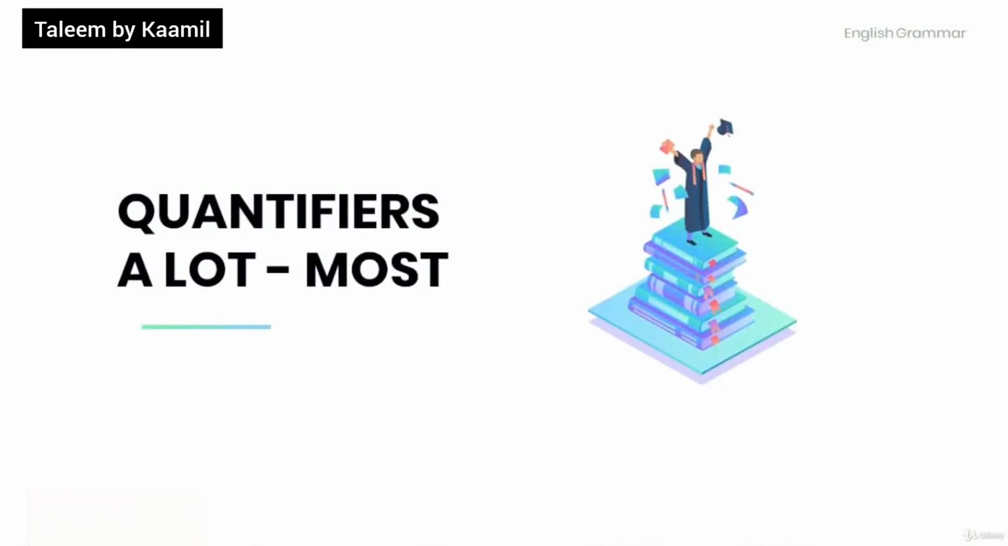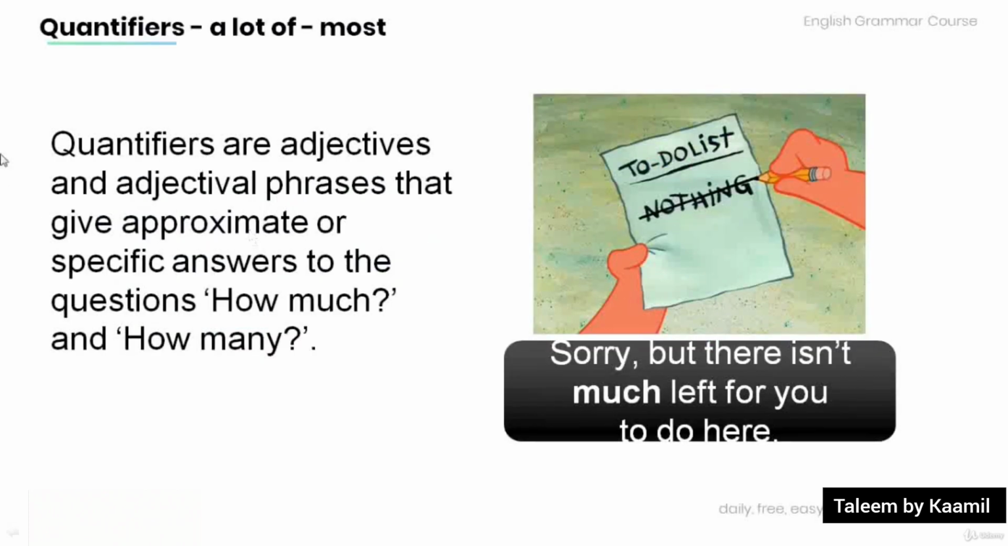Welcome to this tutorial. Today, we're going to talk about the quantifiers a lot and most. Remember that quantifiers are adjectives and adverbial phrases that give approximate or specific answers to the questions how much and how many. Have a look at the example below. Sorry, but there isn't much left for you to do here. Note that the word much in the sentence is a quantifier, and it tells us how much work is left to do.